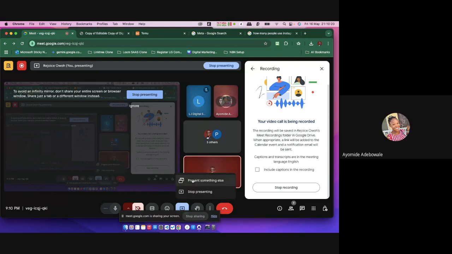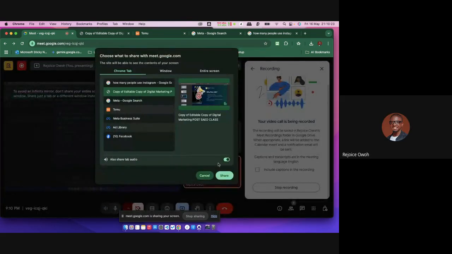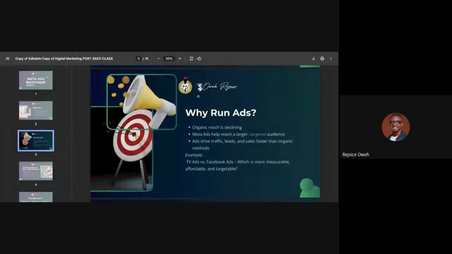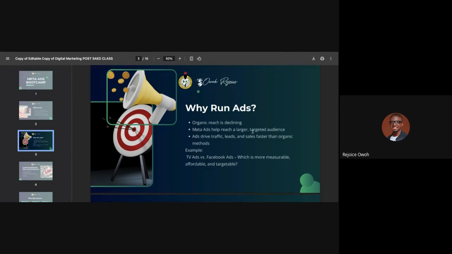So why I'm saying this is because you've got to learn how to target your ads, right? How to narrow down your ads to the people that actually need them, which is why I said targeted ads. Out of the whole 2 billion people, who are my people? Even if I say I want only students, students can still be 100 million persons, which I definitely know is more. If I say I want only students in Nigeria, you've got to start narrowing it down. So the very first thing you've got to learn in ads, on every platform, is who your audience is. We're going to come to that step. I'm just showing this so you take note of these words.